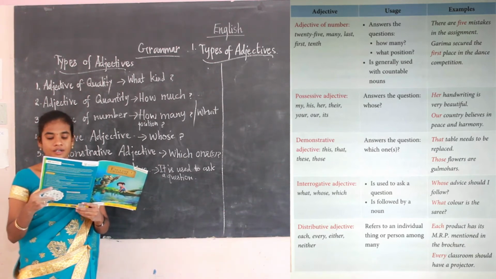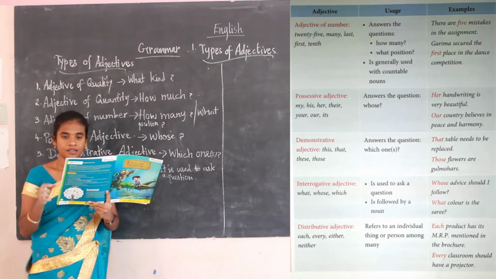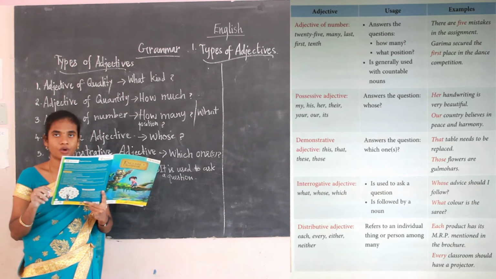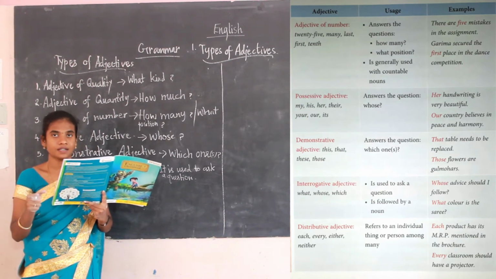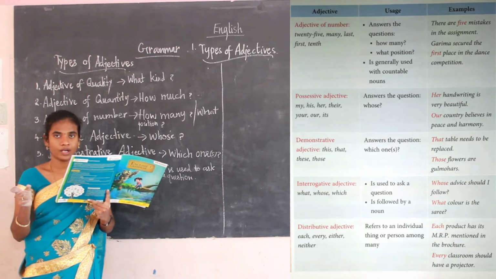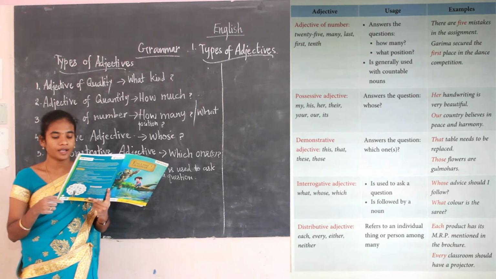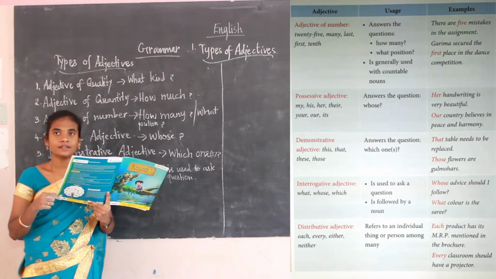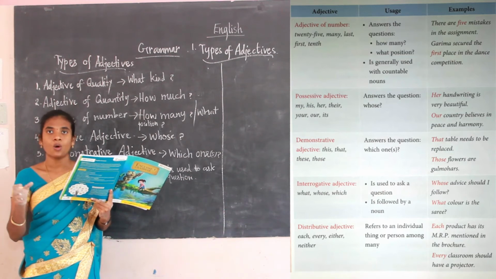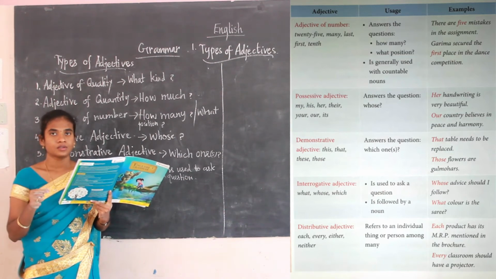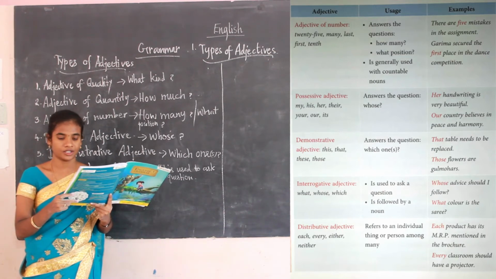It is followed by a noun. The example is: Whose advice should I follow? Here whose is the interrogative adjective. They are asking the question with the WH word, that is whose. The next one, what color is the saree? Here they are asking the WH question as what. Here whose and what are the interrogative adjectives.